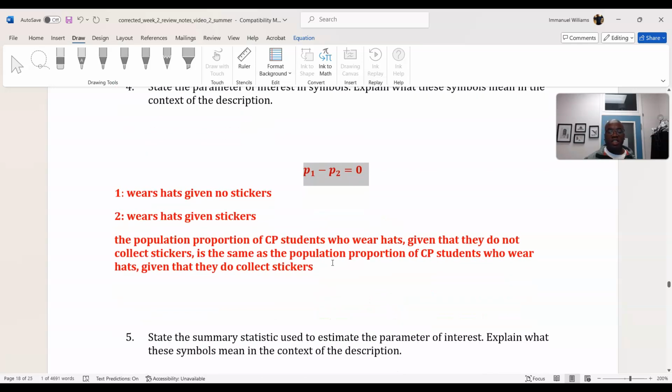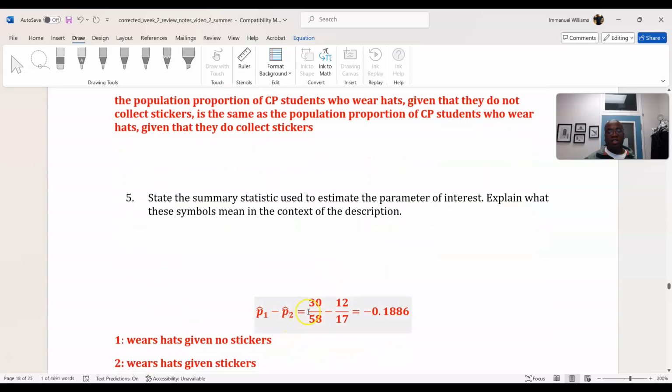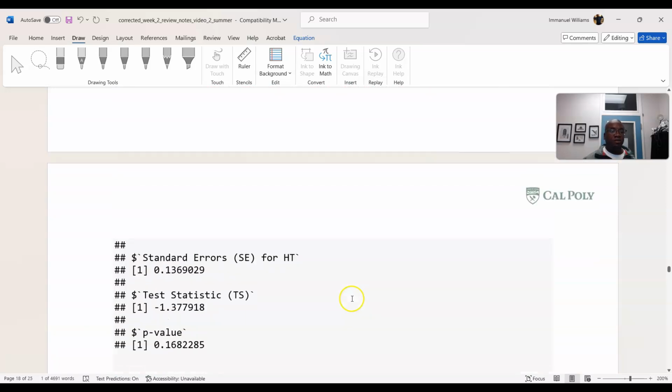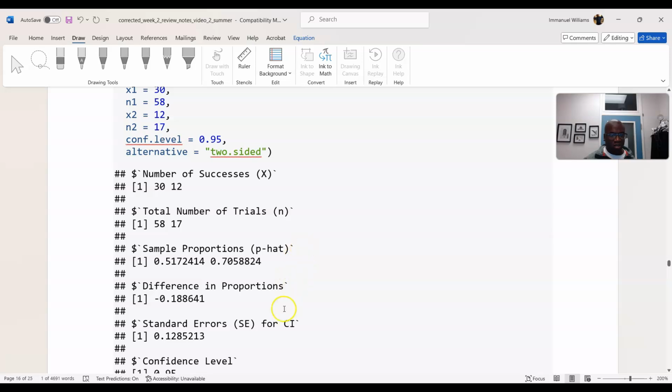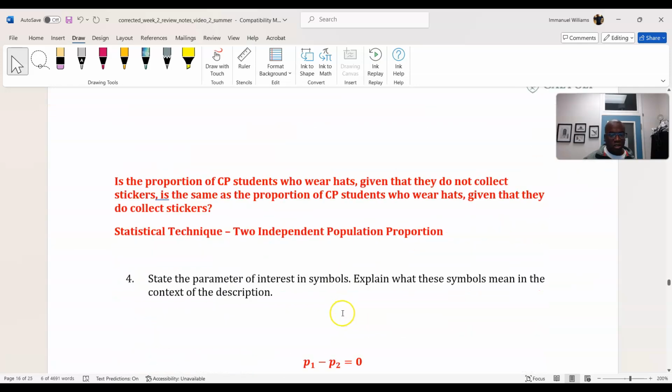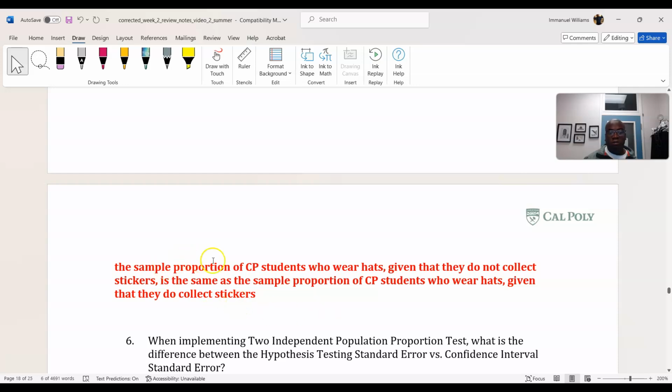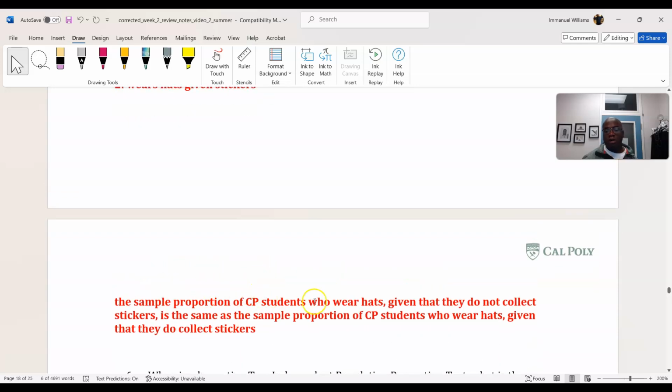And then the statistic is just P1 hat minus P2 hat. That's going to be the difference in proportions, which is negative 0.1886, and that shouldn't be a surprise because that is our difference here. So this is the sample proportion. It's the same thing, but it's the sample proportion of Cal Poly students who wear hats, given that they do not collect stickers, is the same as the sample proportion of Cal Poly students who wear hats, given they do collect stickers.